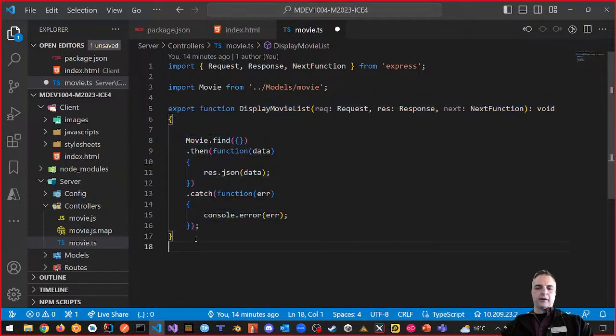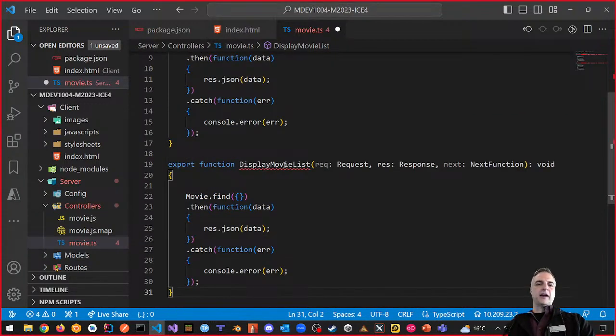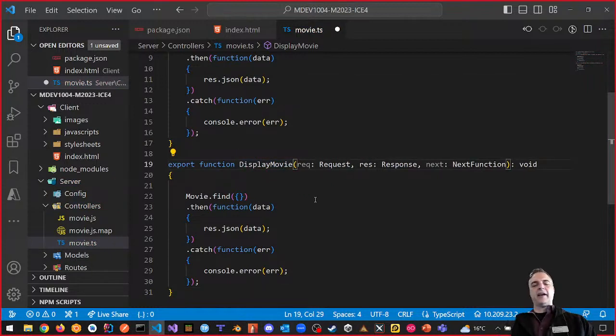Let's do find one. So instead of display movie list, we want to display a specific movie, right? And for this one, we need to be able to pass in the movie we want to display. So certainly we have our request, response, and next object. This is what we're going to have. But we're also going to have our request.body.params, right? So the